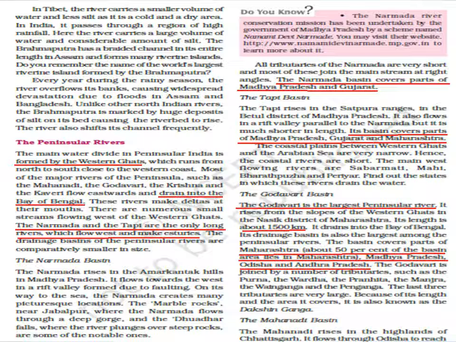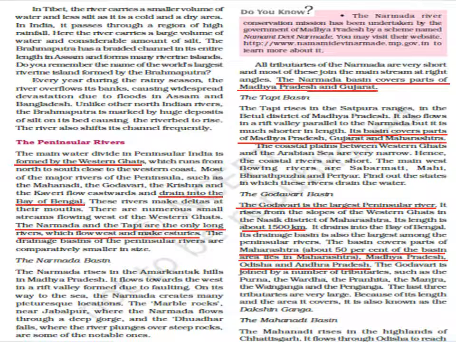It creates many picturesque locations: the Marble Rocks near Jabalpur and the Dhuandhar Falls are some of the notable ones. The tributaries of Narmada are very short, and this Narmada basin covers parts of Madhya Pradesh and Gujarat.